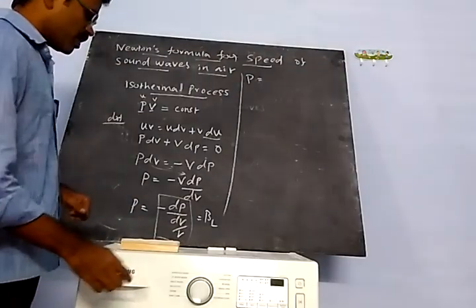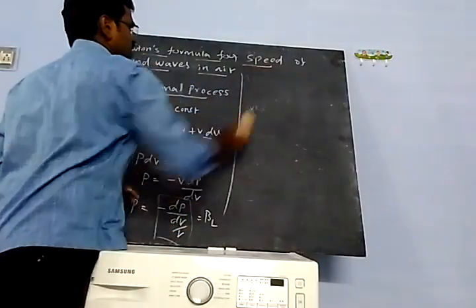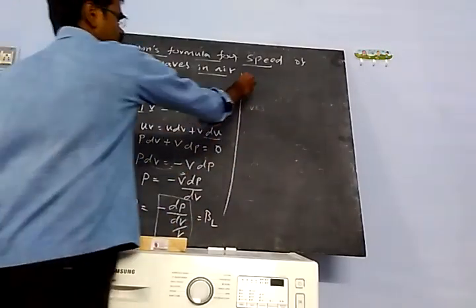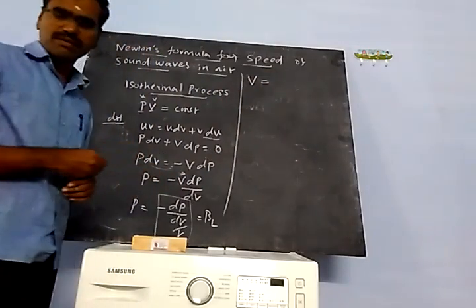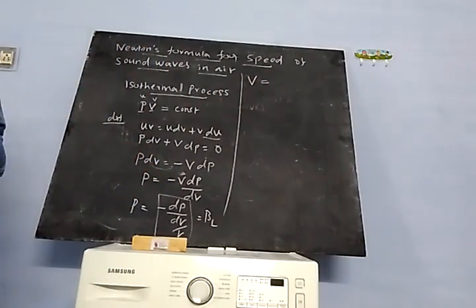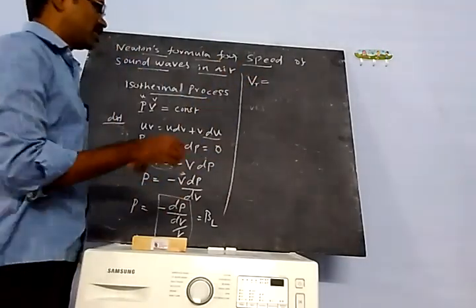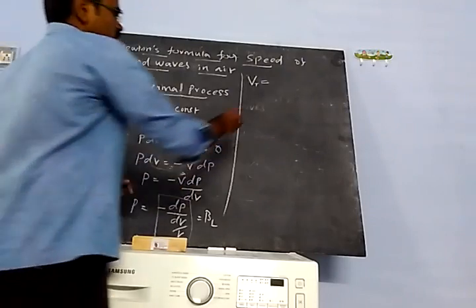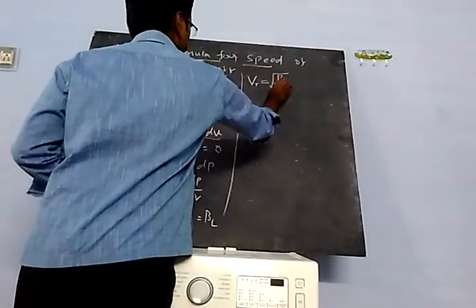Now for the velocity of sound in air, V is equal to Vt, because T is a constant, a particular constant. So Vt is equal to the square root of Bt by rho.